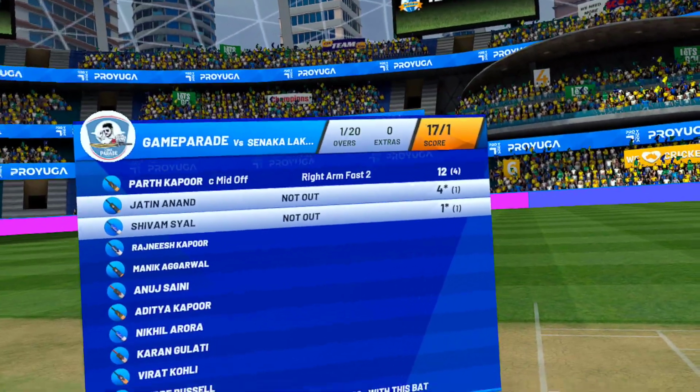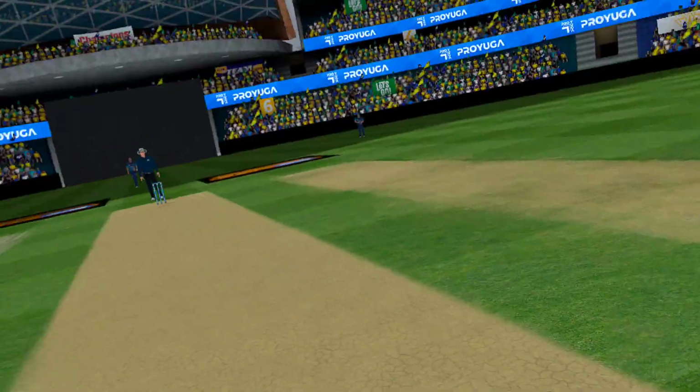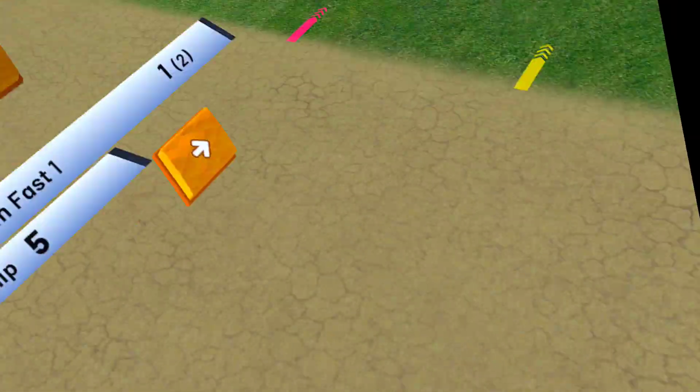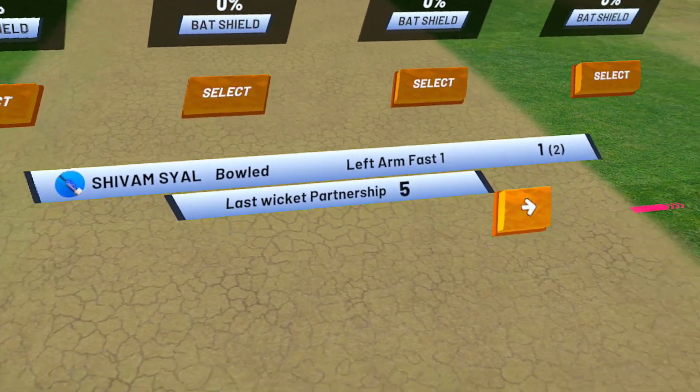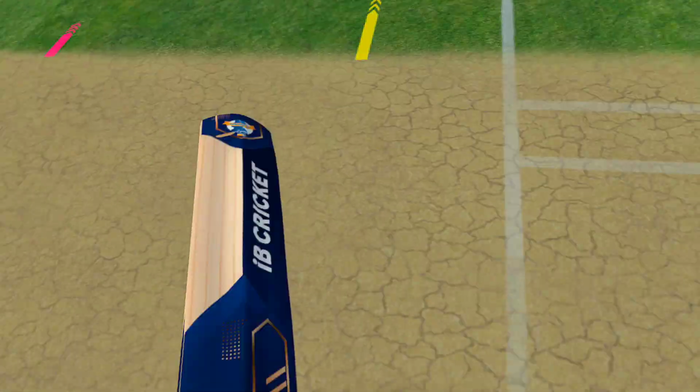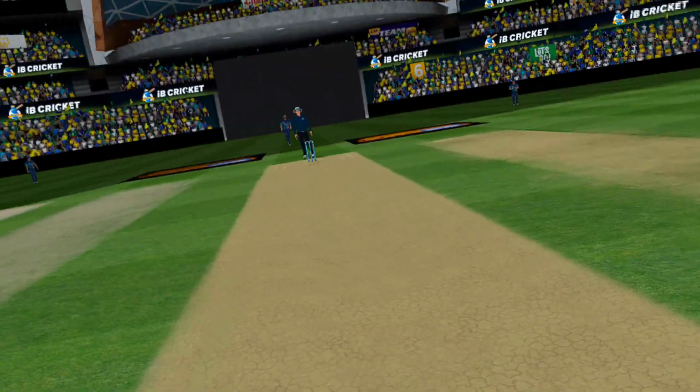Left arm fast bowler from over the wicket. And he's bowled him. The stumps are shattered. Batsman loses the bat after a score of 1. Batsman now plays with a new bat.